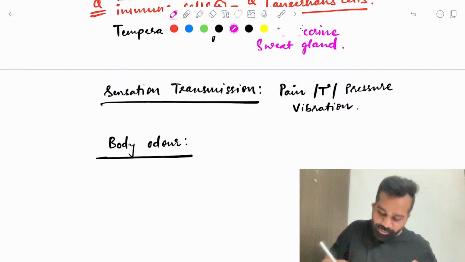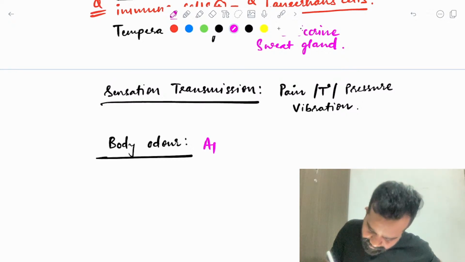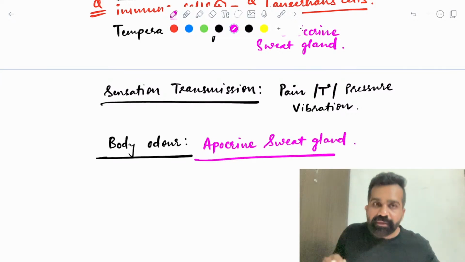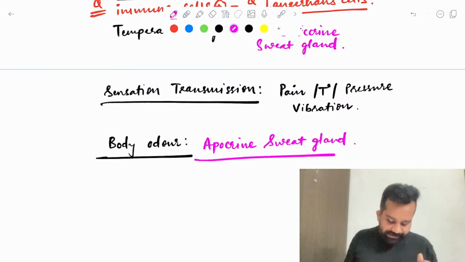This is the apocrine sweat gland. This apocrine sweat gland is responsible.